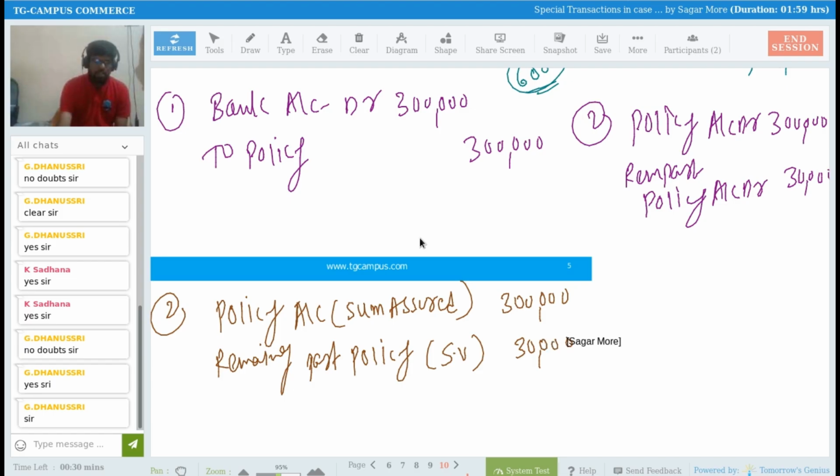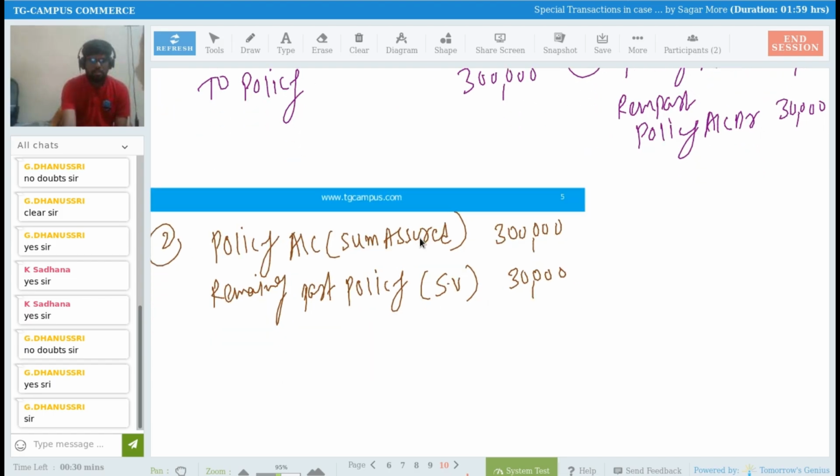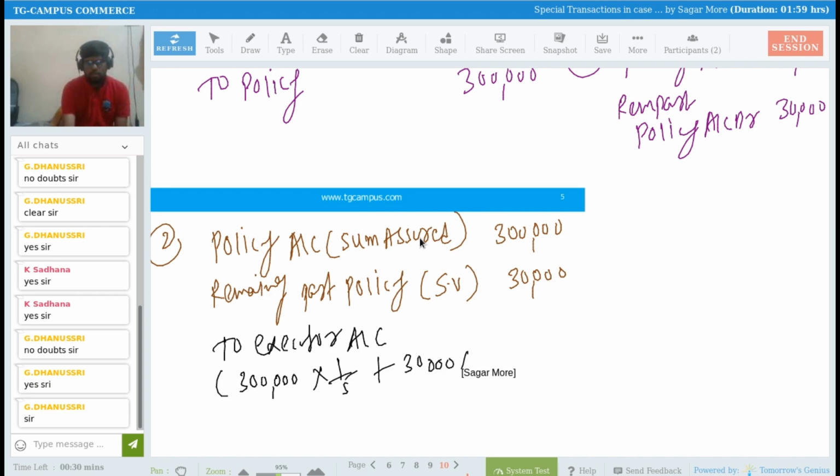Okay. Then you have to credit the executor account. This is the partner's executor account, right? For how much amount, sir? 3 lakh multiplied by 1/5 share, plus 30,000 rupees multiplied by 1/5. So it comes to 66,000 rupees, right?